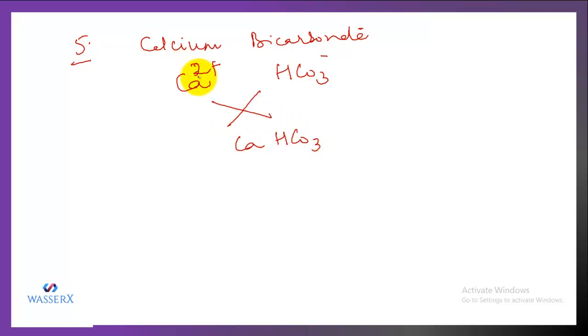Now this is 2, so you don't have to write 2 like this because this 2 will be subscript to this whole part, that is HCO3. Then you have to enclose it in bracket and then write 2. And HCO3 has only 1, so there is no need to write 1. So the formula becomes Ca(HCO3) whole twice. How do you call it? Ca(HCO3) whole twice.